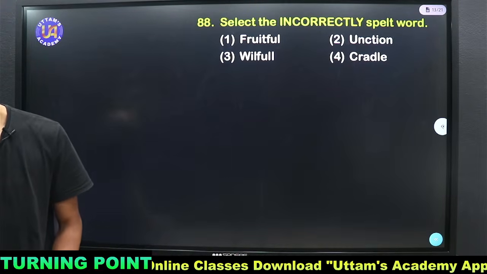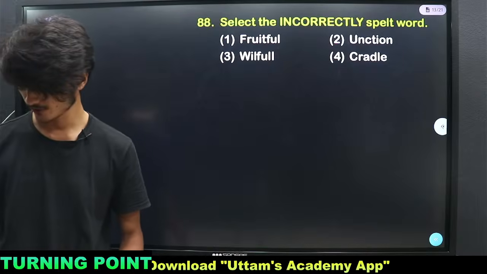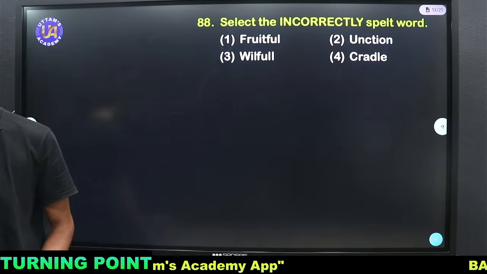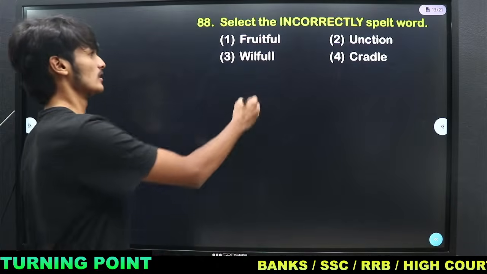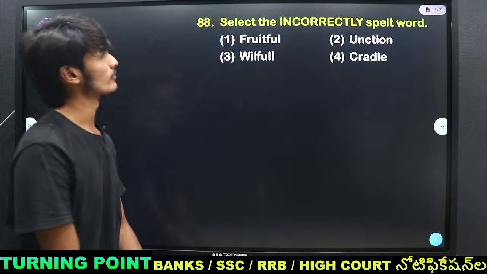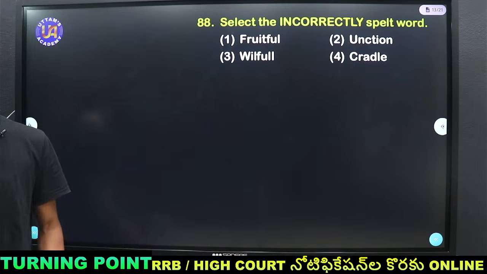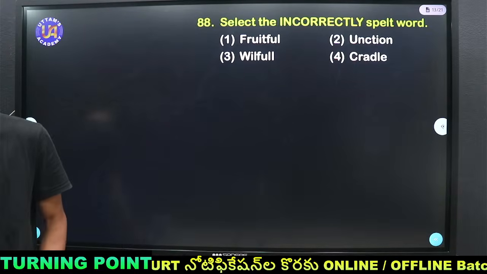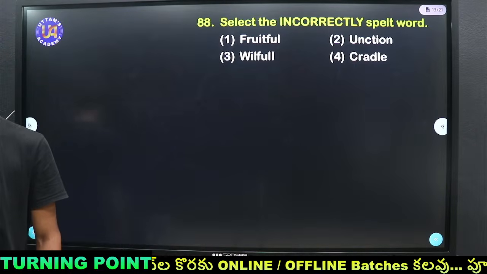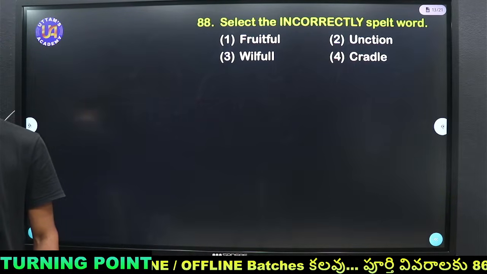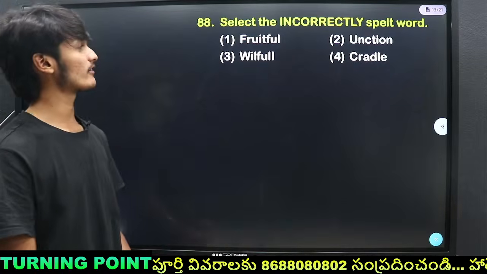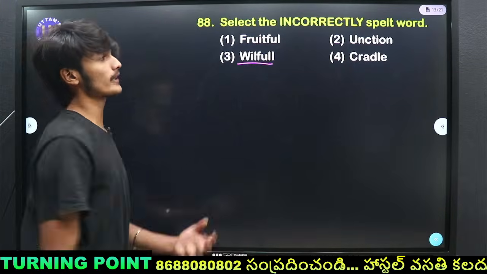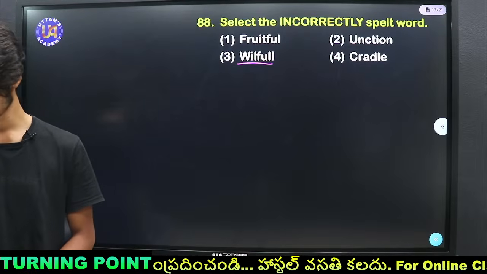So, Divya says B, Niranjana says 3, Victor says 2, Lakshmi Prasanna says willful. So, which of the following is incorrectly spelled? Anudipti says C. As everyone is saying C, what is the correct spelling of it?